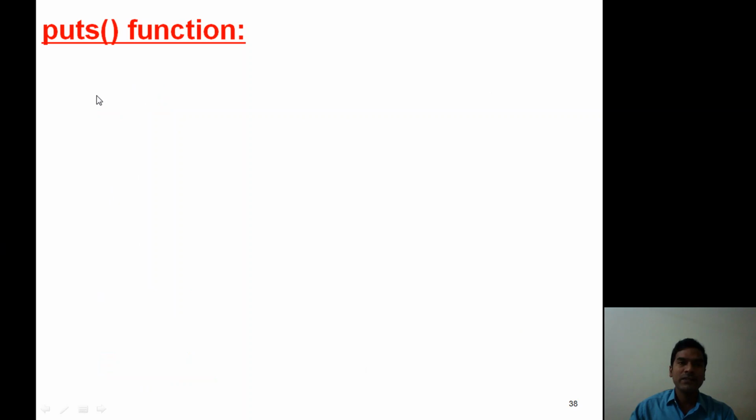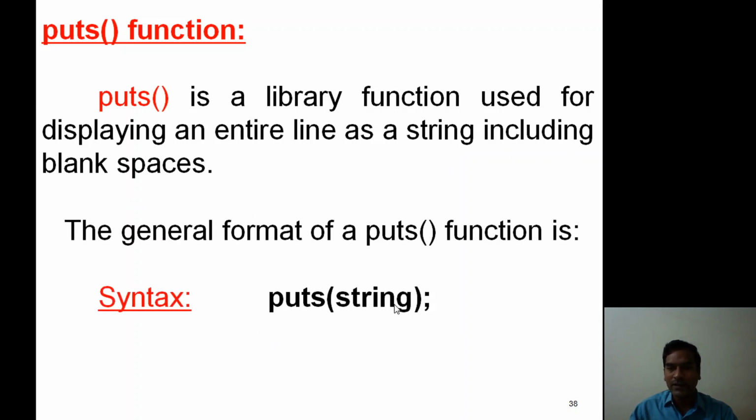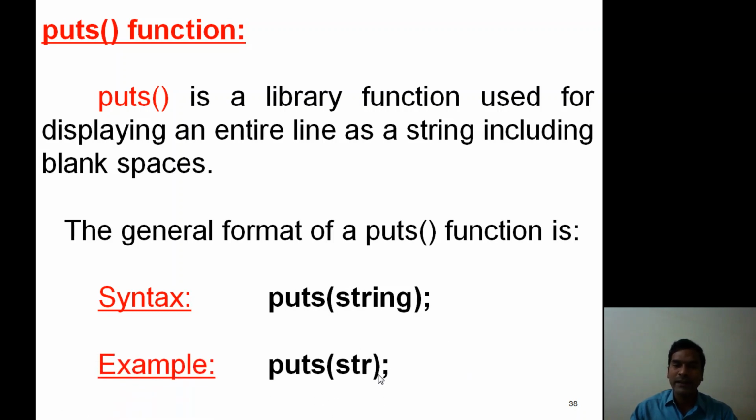Next library function, the puts function. puts is a library function used to display an entire line as a string, including blank spaces. This is the general format, puts(string). This function also accepts only one argument, a string. For example, puts(str).